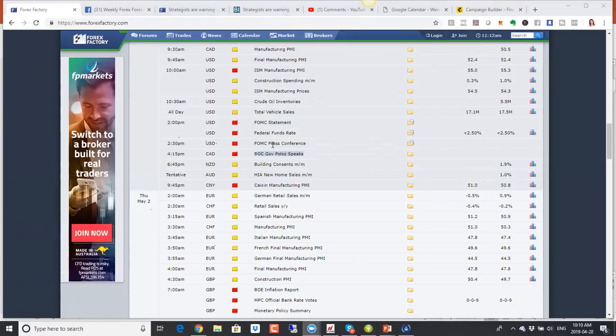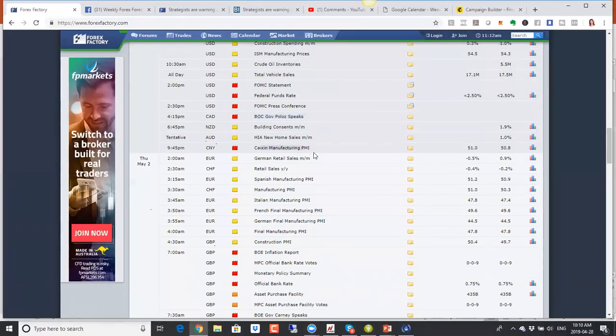So just be aware. And then we have more Chinese data here. Again, watch out for reaction in Australia and New Zealand dollars, because Australia and New Zealand are big exporters to China. So the Chinese economy will have a negative or positive impact on those currencies.